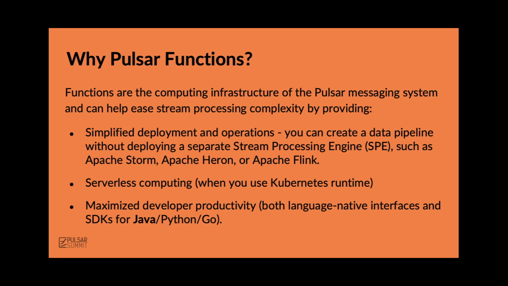We found that people who want to do stream processing oftentimes felt that they had to stand up an additional data stream processing engine that's very complex and difficult to operate, such as Apache Storm or Apache Flink or maybe Spark, and then plug it into your streaming system like a Kafka or a Pulsar, and then use that. But a lot of times that's a lot of overhead just to do some simple transformations, some simple processing logic,